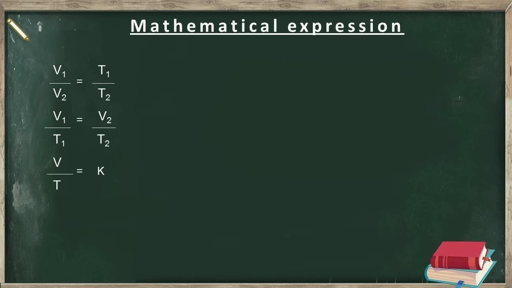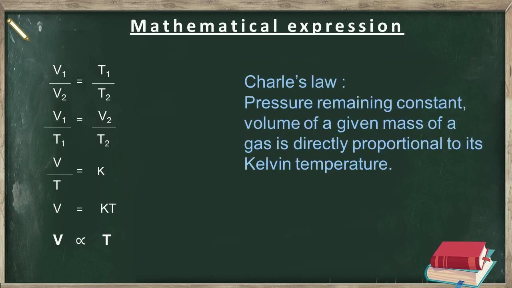This equation can also be written as V equal to KT, which shows that the volume is directly proportional to the Kelvin temperature. Therefore, Charles' law may also be stated as pressure remaining constant, volume of a given mass of a gas is directly proportional to its Kelvin temperature.